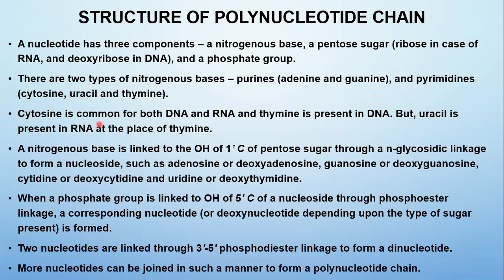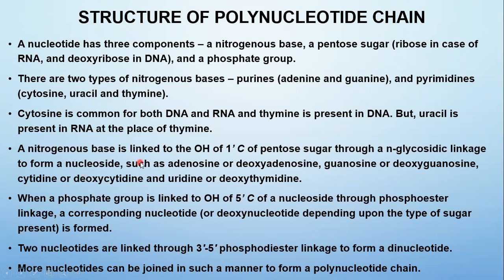So this is again the same information: cytosine is common for both DNA and RNA, and thymine is present in DNA. But uracil is present in RNA at the place of thymine. So thymine is present only with reference to DNA. Instead of thymine, uracil is present in RNA.